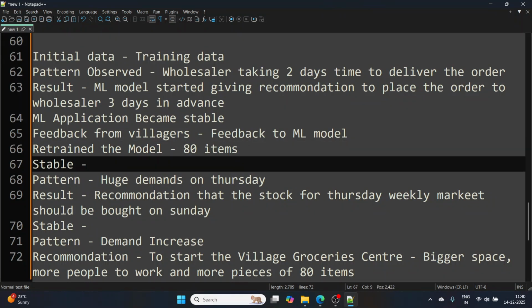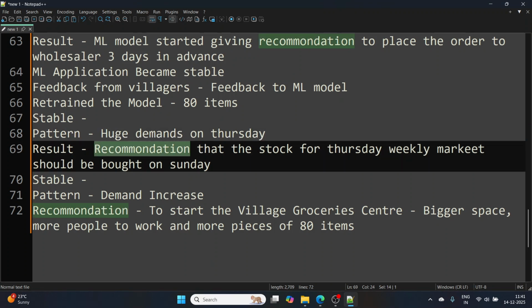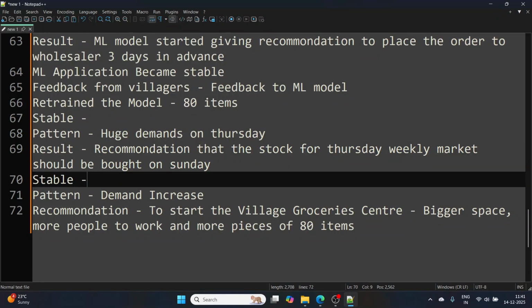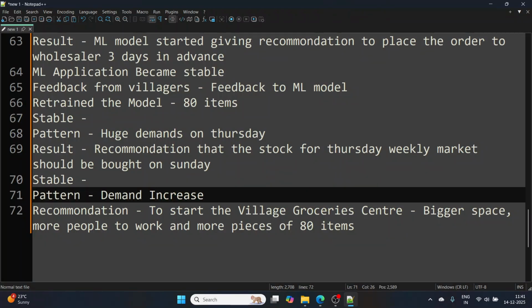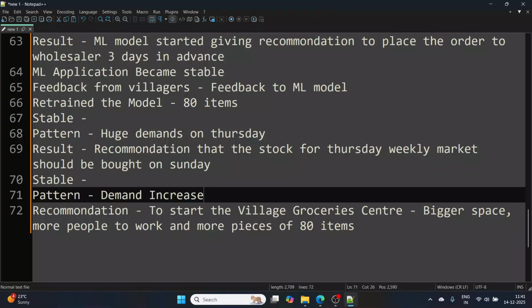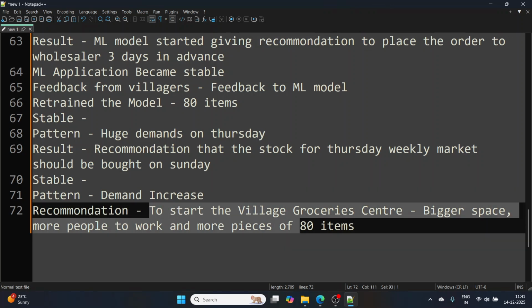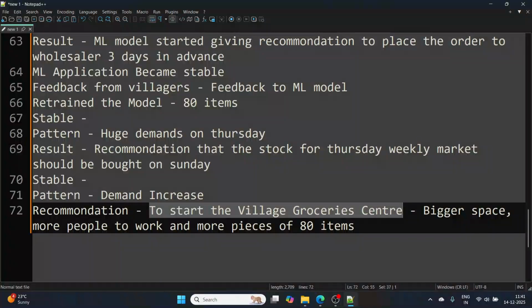Then again we thought our application became stable. Then a new pattern was observed: huge demand on Thursday based on the weekly market, and the recommendation that the Thursday stock should be separate. And based on the previous pattern, the order should be given 3 days in advance. Then the next pattern observed was that demand increased when people from other villages also started coming to the shop. Maybe he observed it for a few weeks, and from this pattern he got a recommendation to start the big village grocery center.